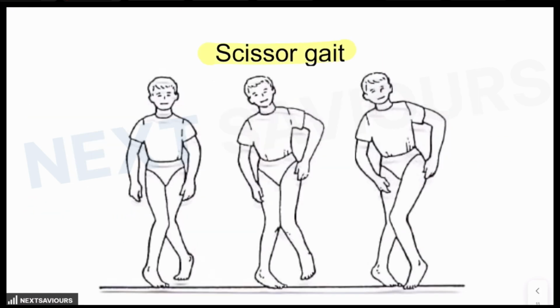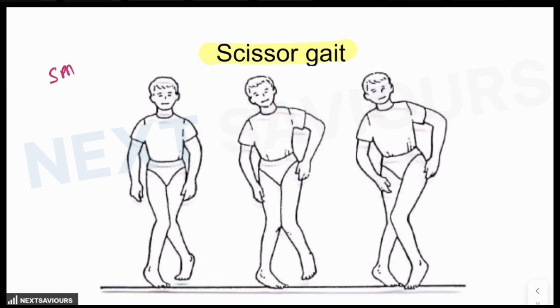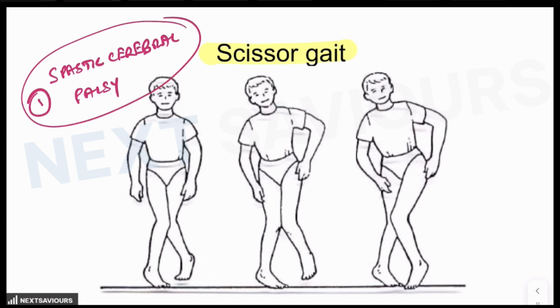Now, what are the 3 points which are important to be recognized? Point number one, what are the names of the muscles which are affected? Point number two, what is the condition in which these things are going to be identified? And point number three, how will you identify it in a given picture? Now, all of you know that scissor gait is an abnormal walking pattern which is most commonly seen in individuals with spastic cerebral palsy. That is important. The spastic cerebral palsy, particularly the spastic diplegia, although it can also occur in other neurological deficits, but this is important for you to remember.